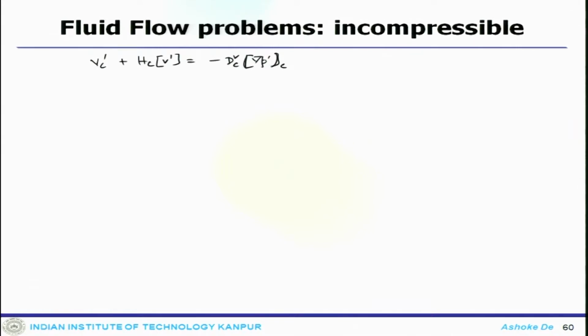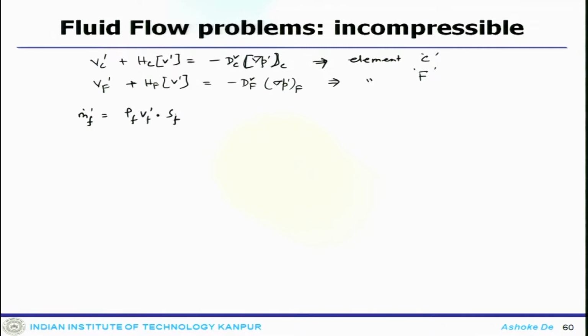So, that is the correction for the velocity field, and this is for element C. Now, for the neighboring element F, a similar equation will be there, which is H f V prime minus D f V delta P prime F, which also holds good for element F. Now, the mass flow rate correction at the cell face is estimated as rho f V f prime dot S f, where the correction velocity field is obtained as minus D f V delta P prime F minus delta P prime F bar.